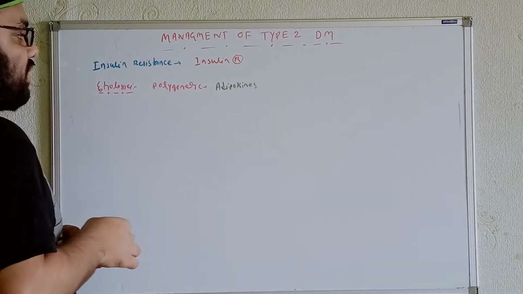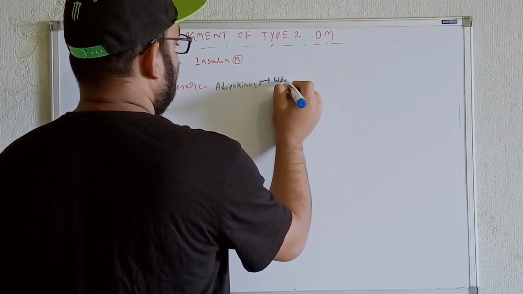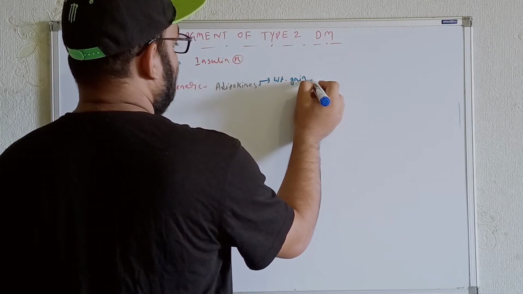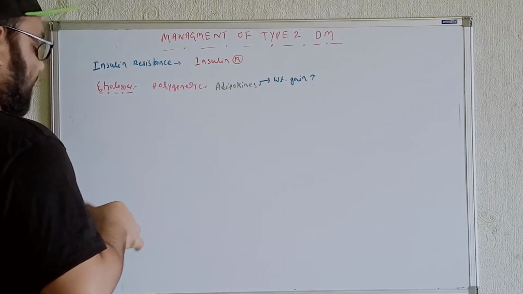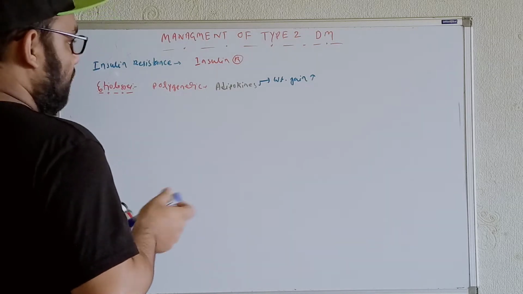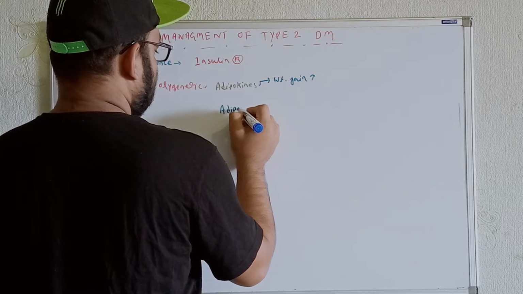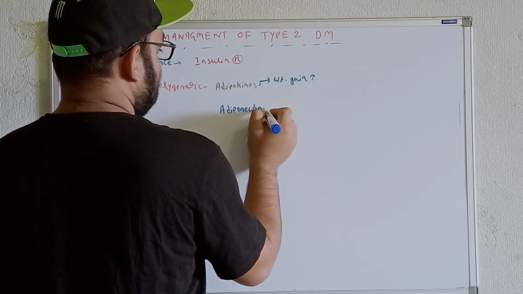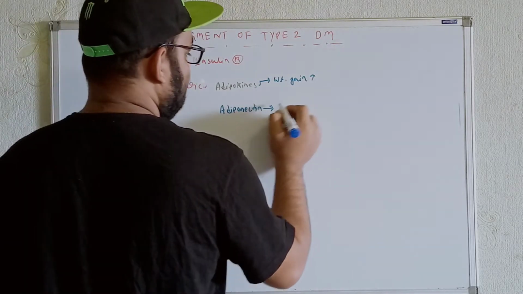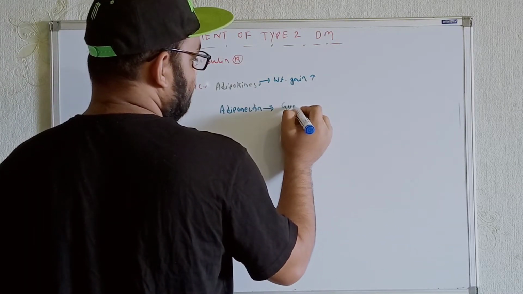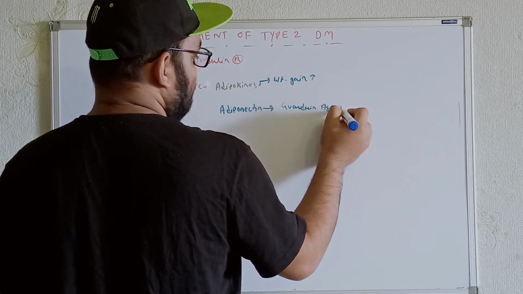These adipokines are responsible for developing weight gain. And there is another substance known as adiponectin. Adiponectin works against obesity, so you can write it here: against obesity.